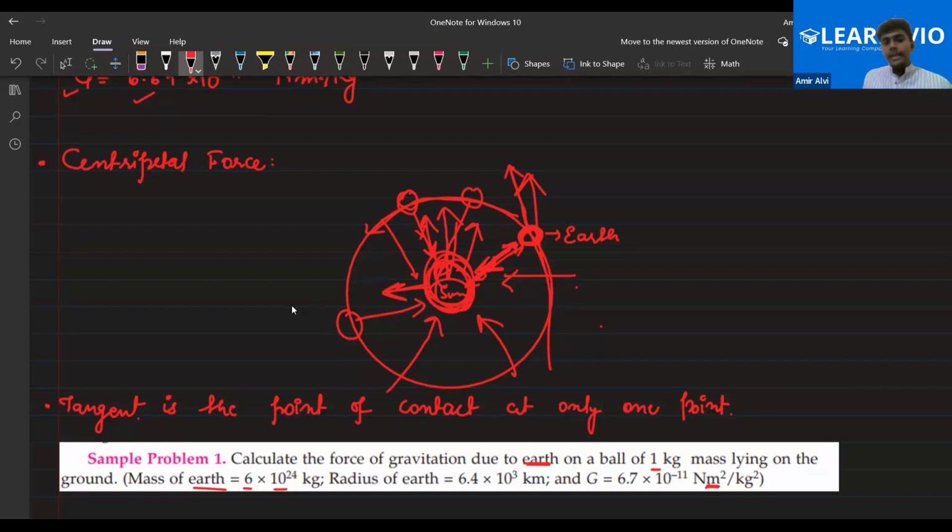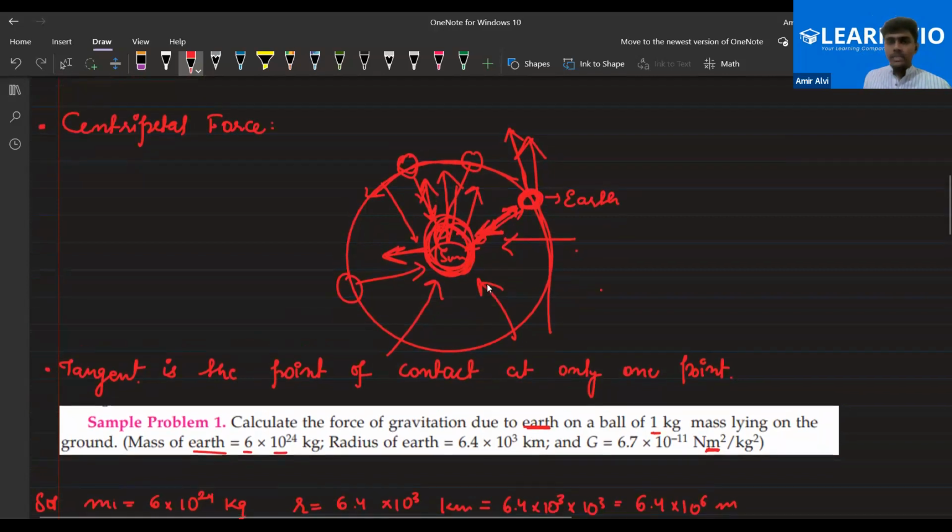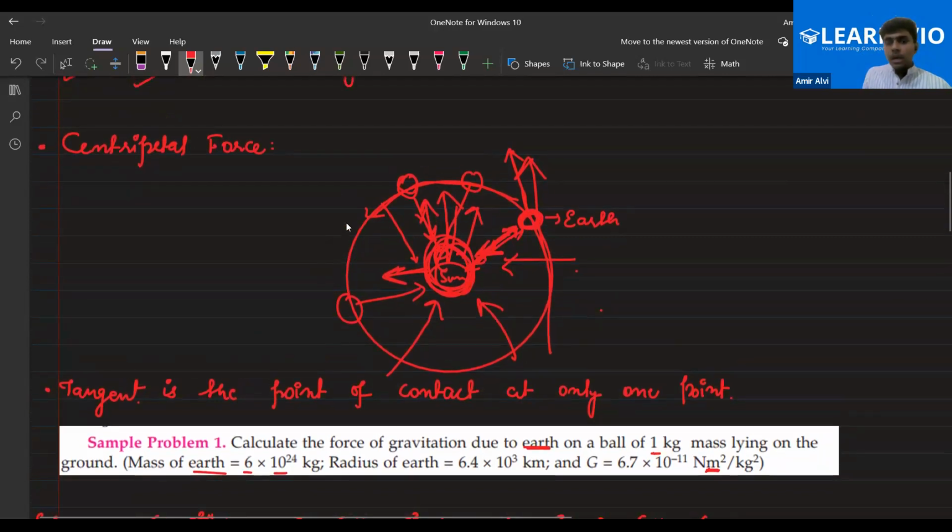That's great. Next is tangent, the point of contact at only one point. Basically, tangent means suppose there is a circle. If I draw a line which is touching or intersecting the circle at only one point, that is called the tangent. That's why the line with only one point of contact is called a tangent. Am I clear to all of you? Yes, sir. Farhan, is this clear?